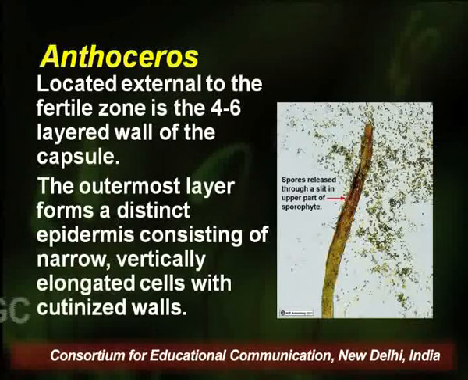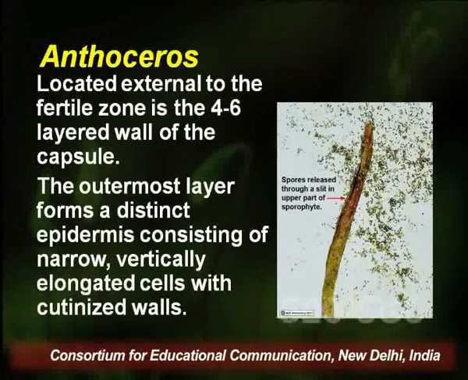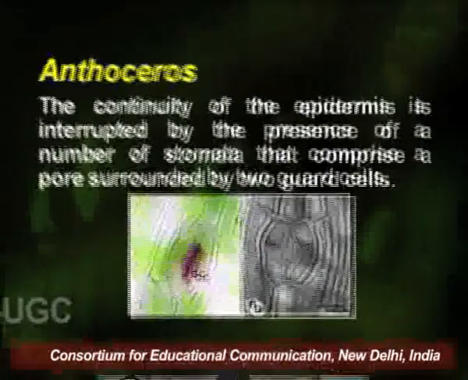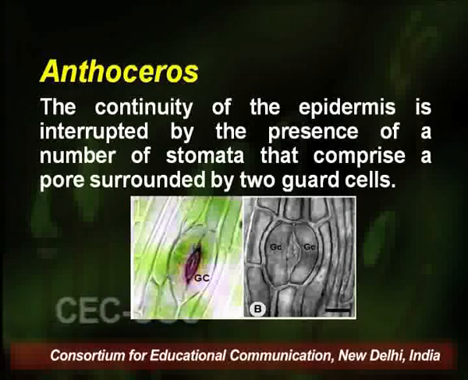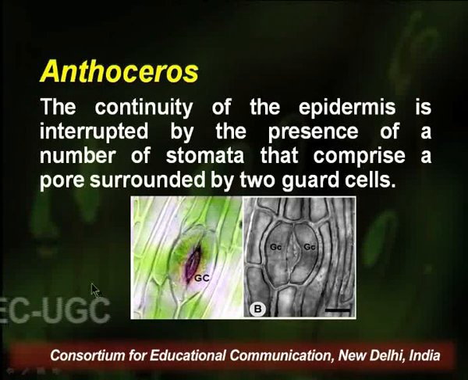The outermost layer forms a distinct epidermis consisting of narrow, vertically elongated cells with cutinized walls. The continuity of the epidermis is interrupted by a number of stomata that comprise a pore surrounded by 2 guard cells, which can be very distinctly seen in these diagrams.